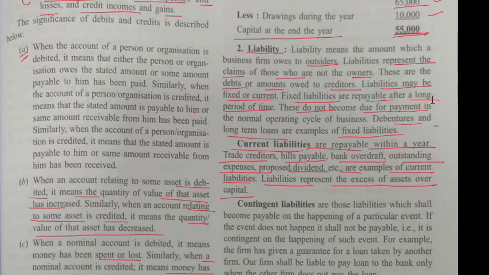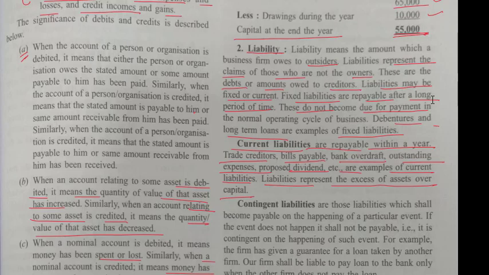So current liability means, suppose again in my business, the goods which I need are supplied by someone. Now whoever is supplying me goods, I have to pay him, not on a daily basis, but after say 3 months or 4 months, like that.